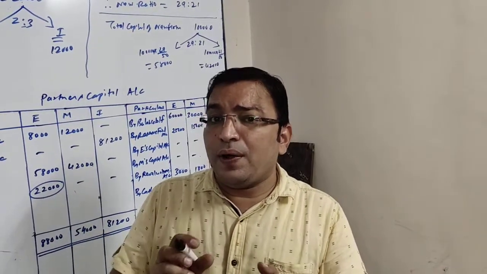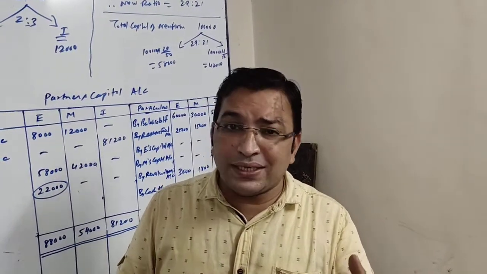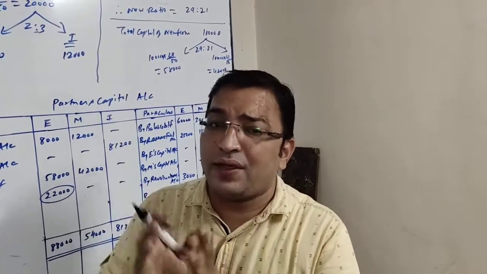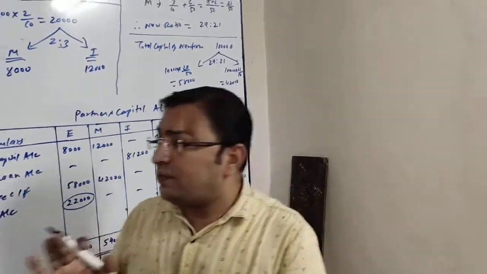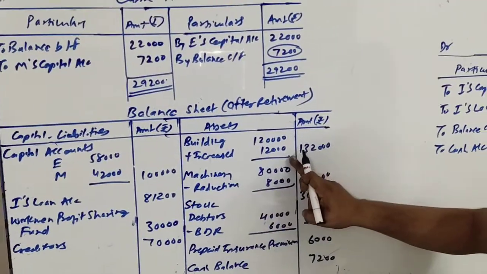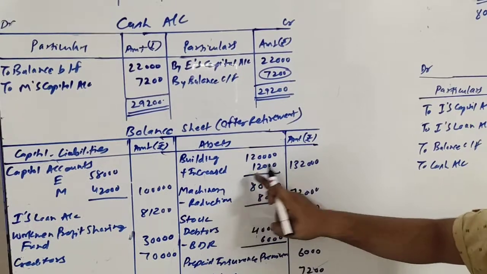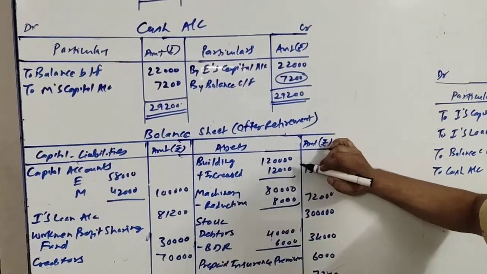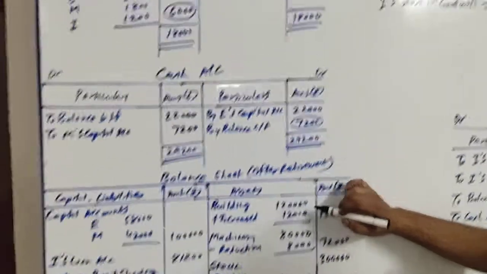So the new value will be 1,32,000. Old is 1,20,000. That means there is an increase of 12,000. So here it is building 1,20,000 plus increase 12,000, outer column 1,32,000, and this 12,000 being a profit will be credited to revaluation account.